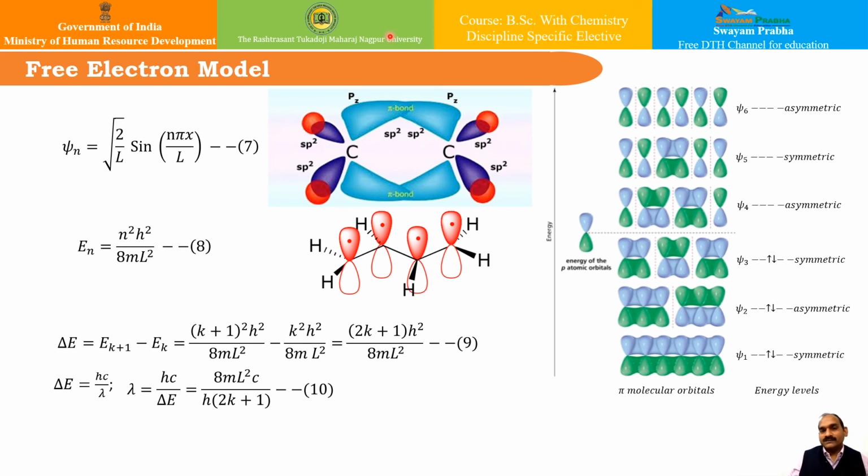This is somewhat in consonance with the experiments. Even now, this is not in agreement with the experiment, and this is not too satisfactory, but still it has come down to a certain extent.